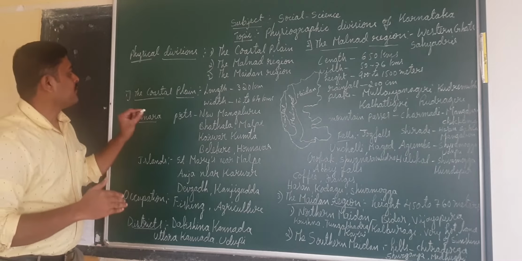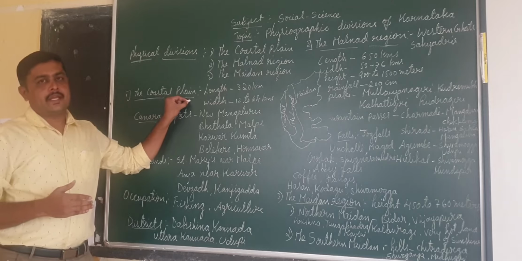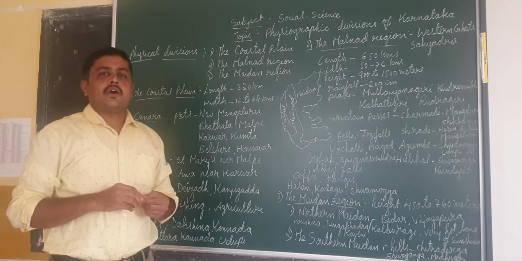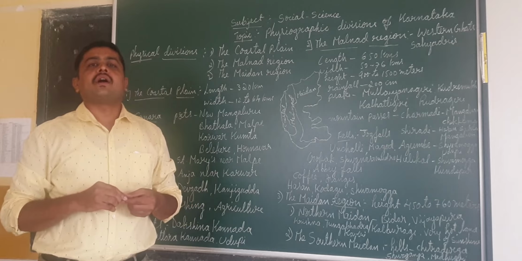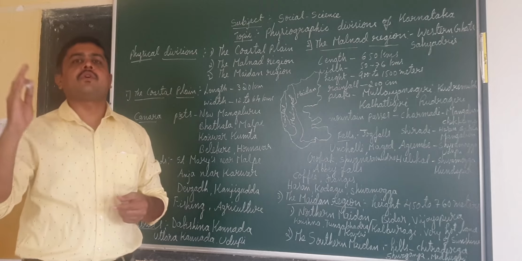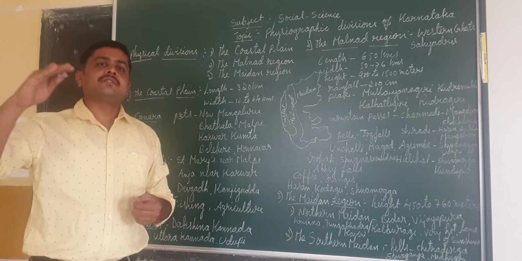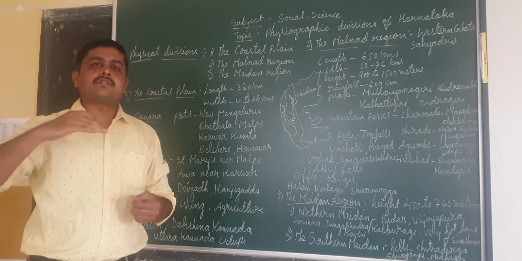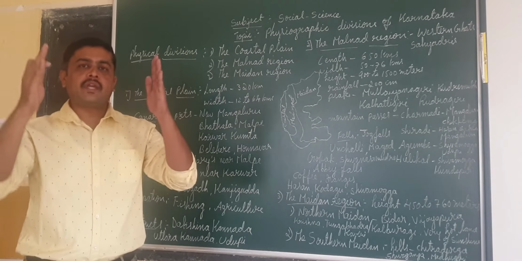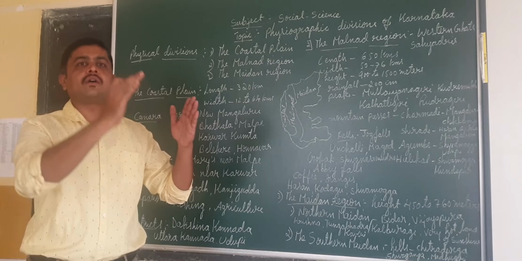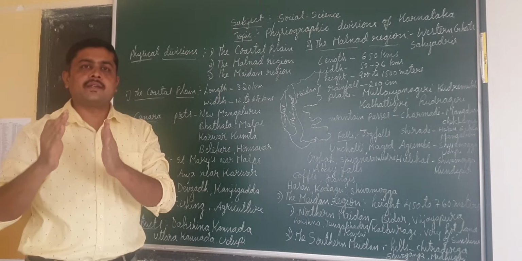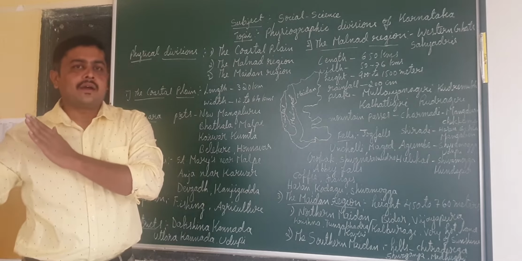I will come to the first one, the coastal plain. You already know that during the Reorganization Act, which was passed after independence in 1947, the parts of the country were united on the basis of languages, and they started to make separate states. On the basis of that, Karnataka also united because of the Kannada language.